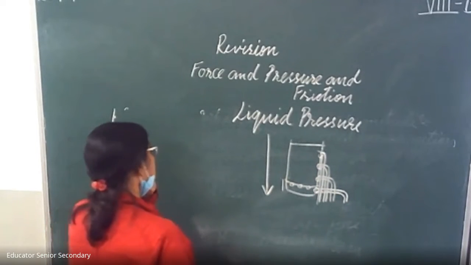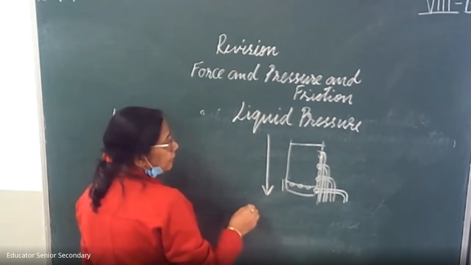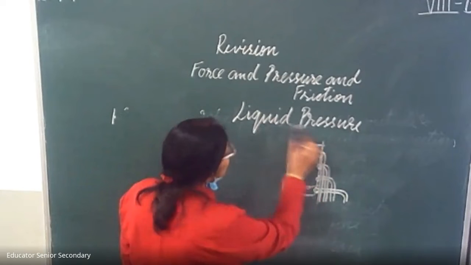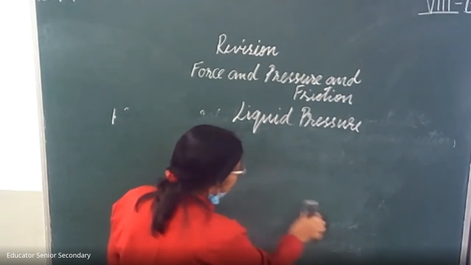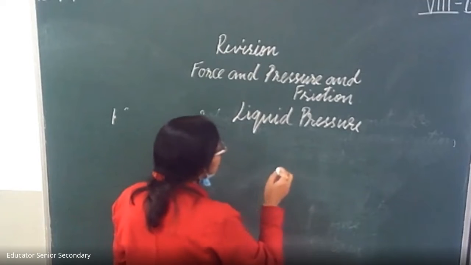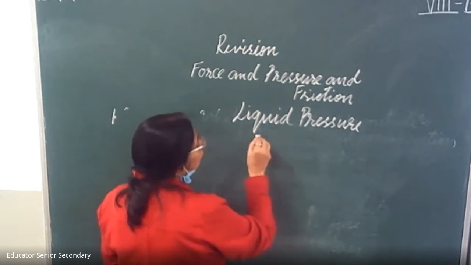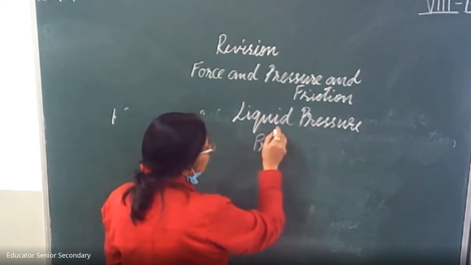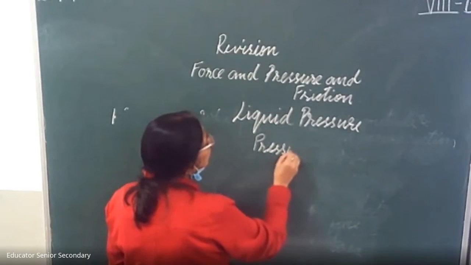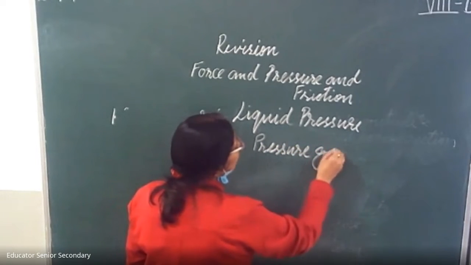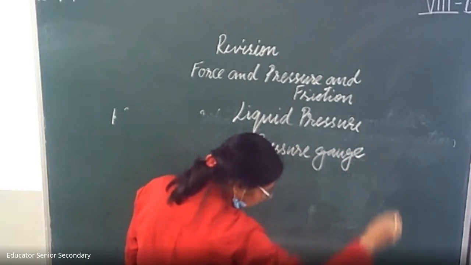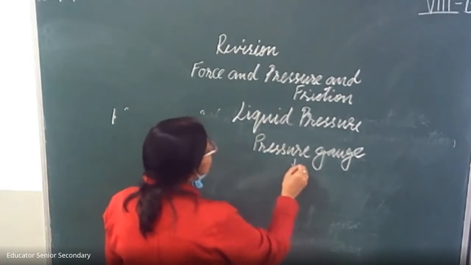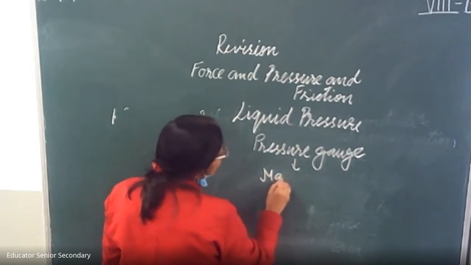That is why, children, deep sea divers wear special suits when they go deep into the sea, because the pressure is very high there. Now, what is a pressure gauge? To measure the pressure of liquid, we use an instrument called a pressure gauge. And the simplest form of pressure gauge is the manometer.